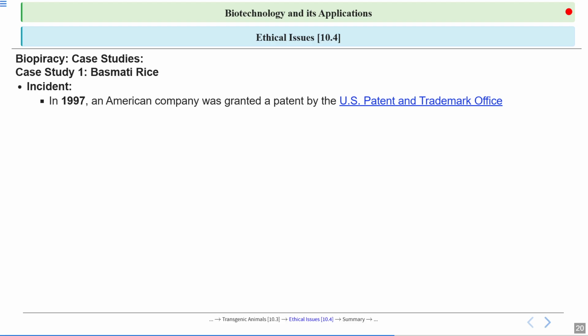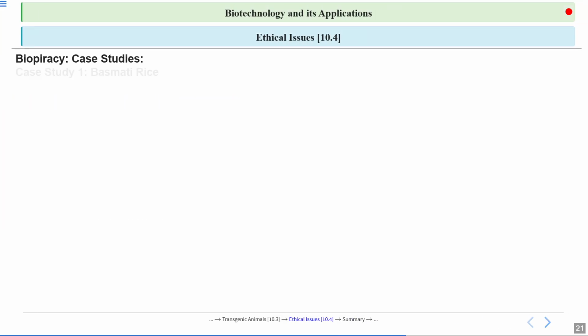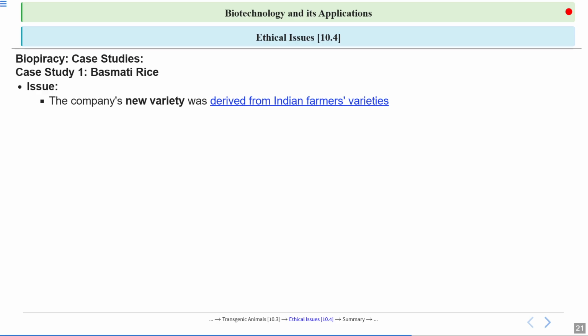An American company was granted a patent by the US Patent and Trademark Office. This patent covered basmati rice lines and grains. How did they get this patent? What was the issue? The company's new variety was derived from Indian farmers' varieties only.